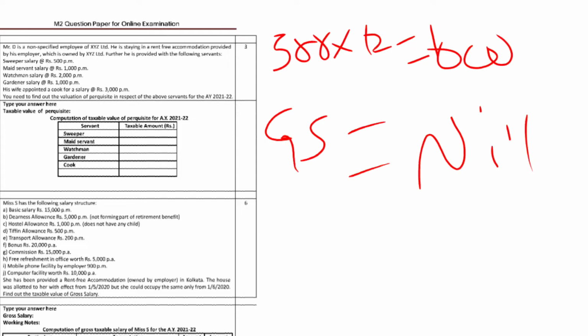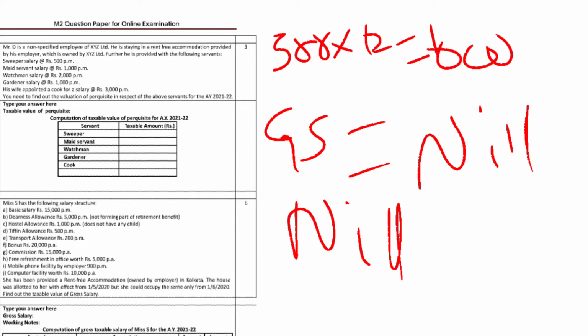Next, the maid servant will be nil, because she is not provided by him. The watchman duty will also be nil because he is a non-specified employee.